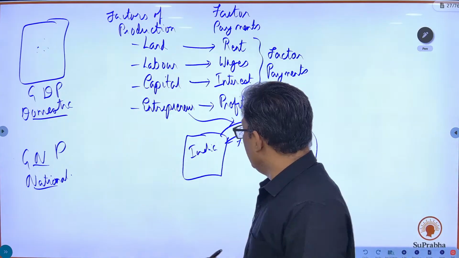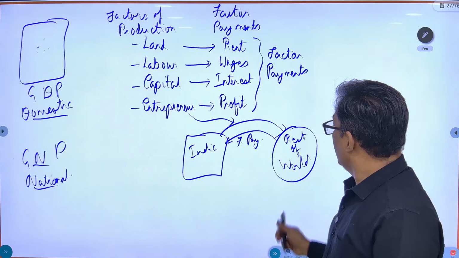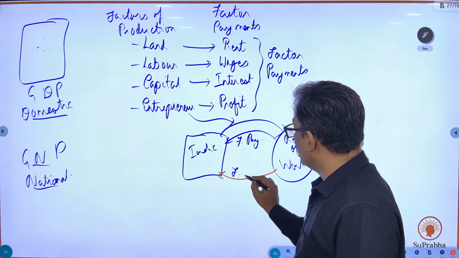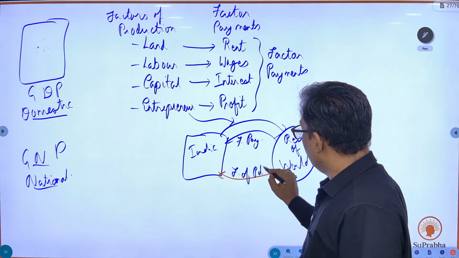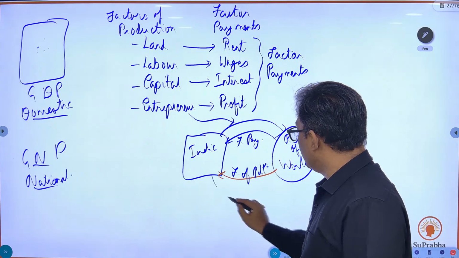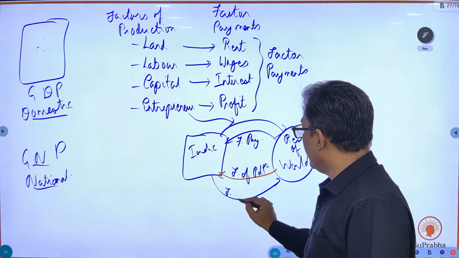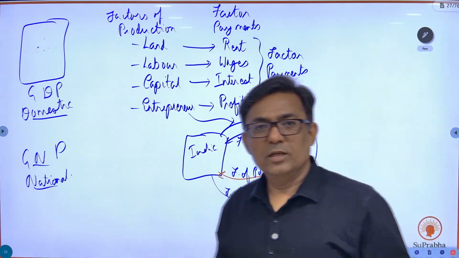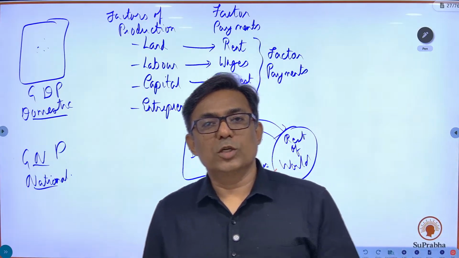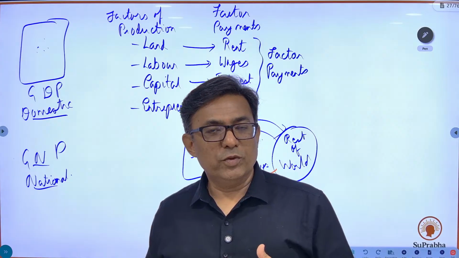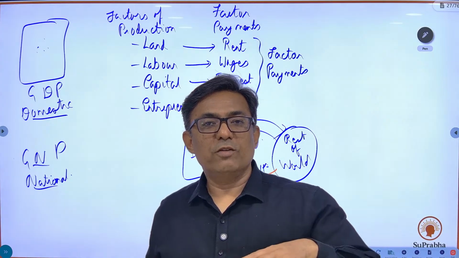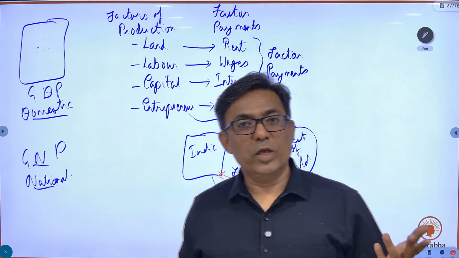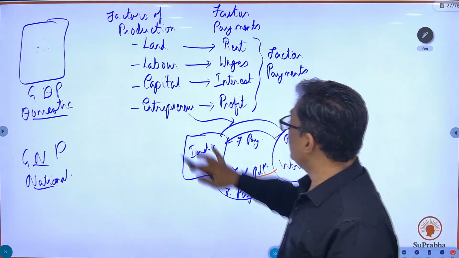So similarly, the rest of the world will also employ factors of production in India, for which they will also get factor payments. It's a simple thing. We employ factors of production outside, we get factor payments from the rest of the world. The rest of the world also employs their factors of production in India, for which they will also get factor payments.